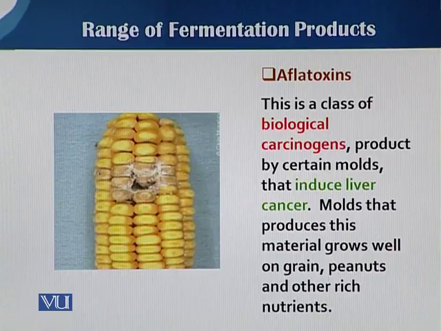As far as the secondary or tertiary metabolites are concerned, different aflatoxins and other toxins come in this metabolite section. These aflatoxins are a class of biological carcinogens produced by certain molds that induce liver cancer. Molds that produce this material grow well on grains, peanuts, and other nutrient-rich substrates. But this is the normal example when microorganisms grow in a field. We can also produce such agents through the fermentation process.